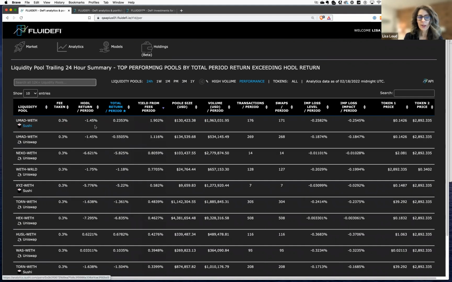All right, so in 24 hours, this pool here, it's on SushiSwap, has gotten a yield from fees of almost 2%. Amazing. The reason for that is that if you look at the pool size here, it's 130,000. So that's the total amount of liquidity that's locked in this pool. The volume over the same period, which is 24 hours, has been 1.9 million. So this small amount of capital, 130,000, has generated almost $2 million of transactions.